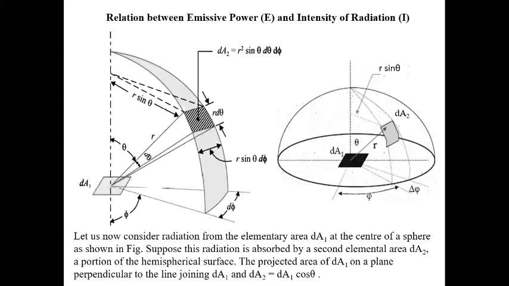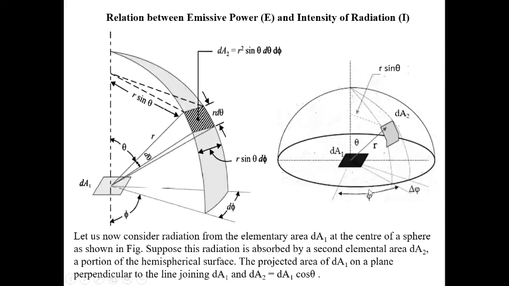The relation between emissive power and intensity of radiation. Here we take a hemispherical shape, and this is the center of the sphere. We take an elementary area dA1 at the center of the sphere, as shown in the figure. Another, second elementary area dA2 is a portion of the hemispherical surface. Clear? And dA1 is at the center.